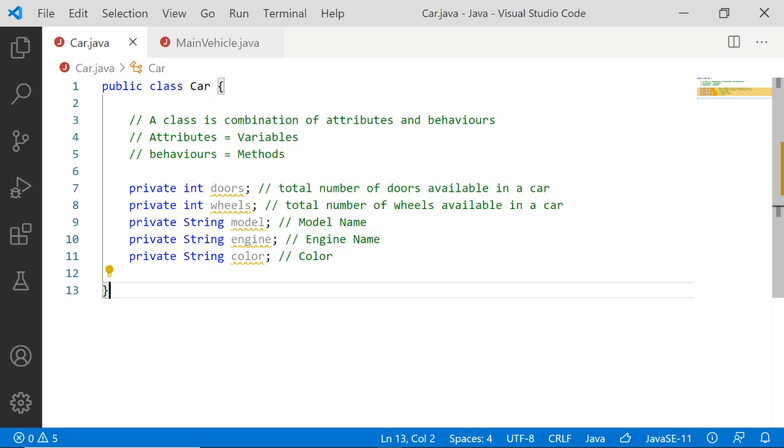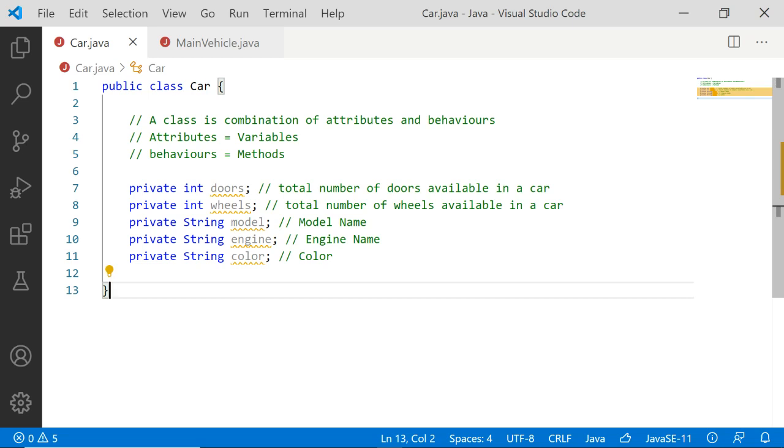Now when you have a blueprint of a car, and you want to manufacture multiple cars, like 1,000 cars or 2,000 cars, do I want to separately define every car? Do I want to separately define how each and every one of the 1,000 cars has to be? No need of doing it. You need not define for each and every car separately what its attributes and behavior should be. So if you want to manufacture 1,000 cars using this blueprint, each and every car that you manufacture is going to act as an object.